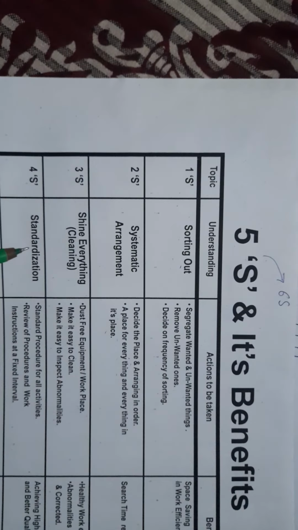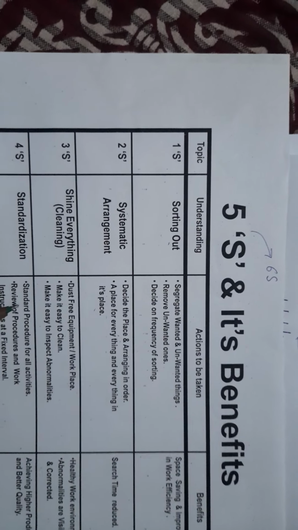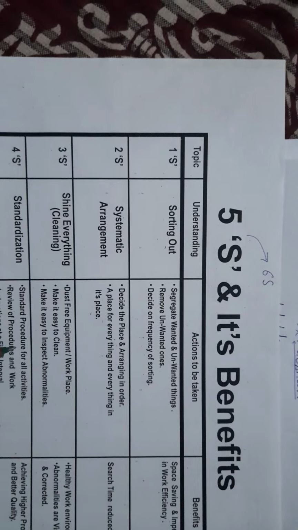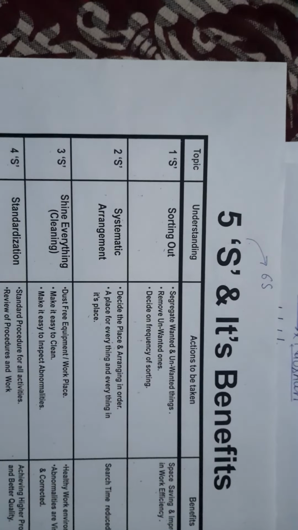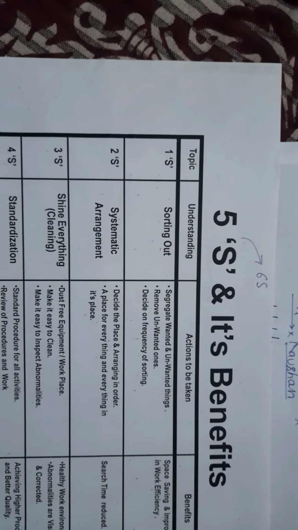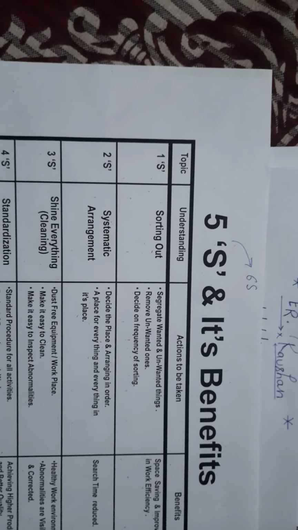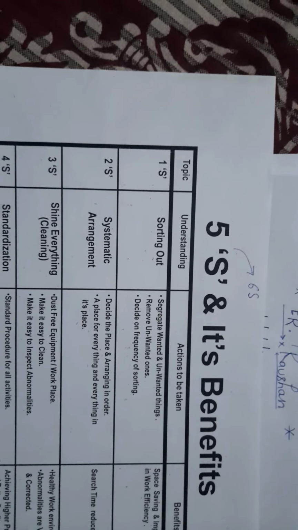Now the fourth S is standardization. The action to be taken in standardization is a standard procedure for all activities. If you do any activity, then all these activities have their standard procedure, and the procedures are reviewed every week, every month.